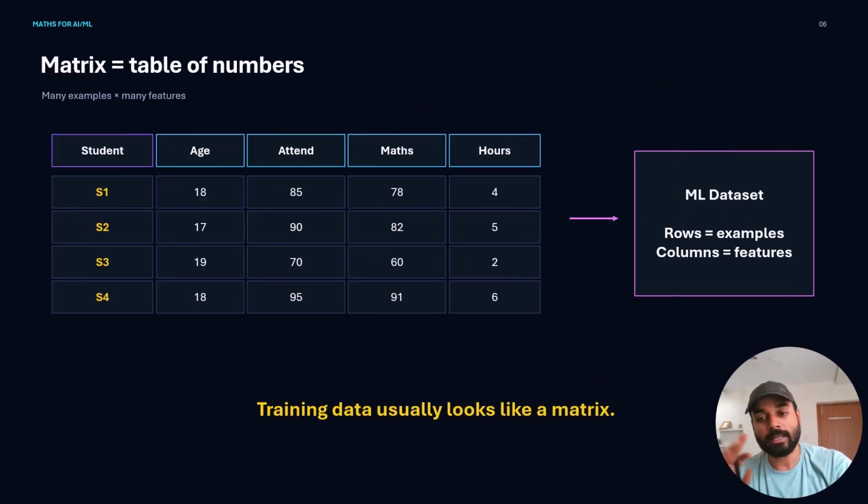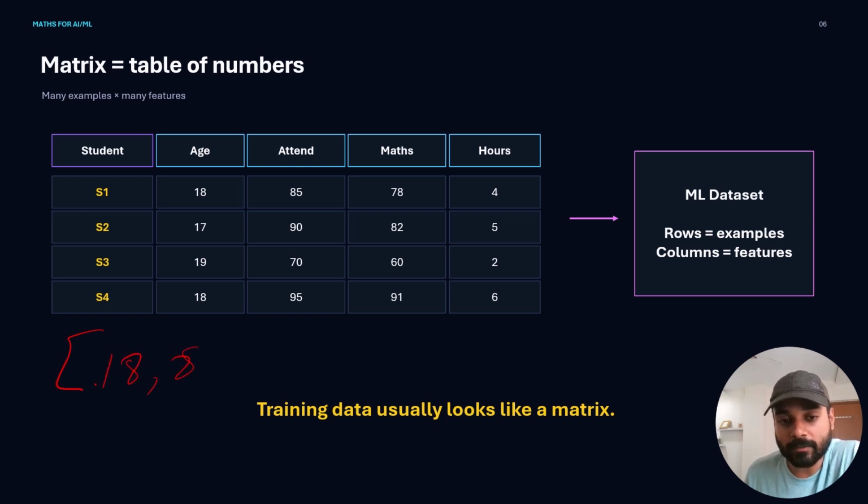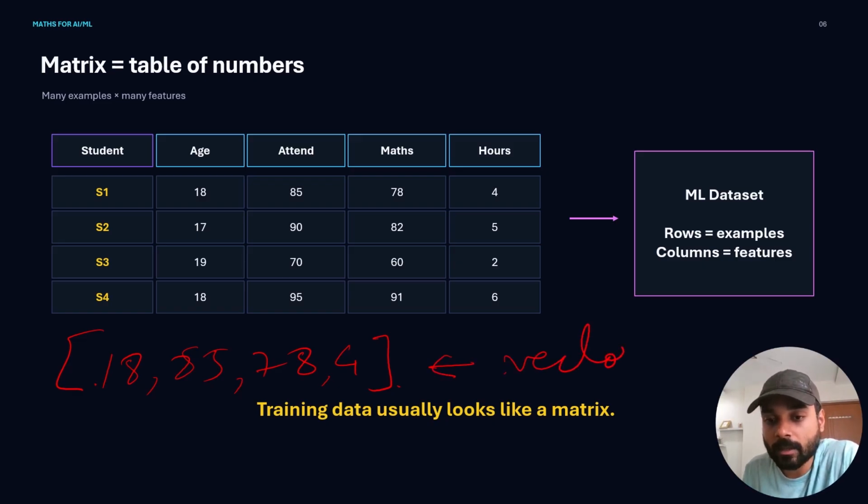Okay. In the last slide, we discussed a single student. Now let's say I want to represent 4 students of the same class. How would we do that? But we know that a vector has only a single row, right? So the last vector was 18, 85, 78, and 4, which is a vector representing the student Vishal. Let's say I want to represent 4 students at a stretch. Now, how do we do that?